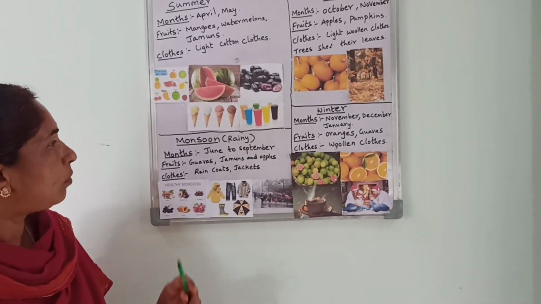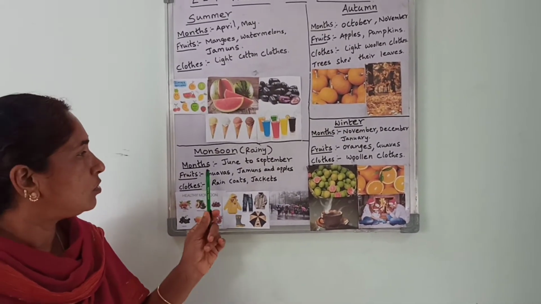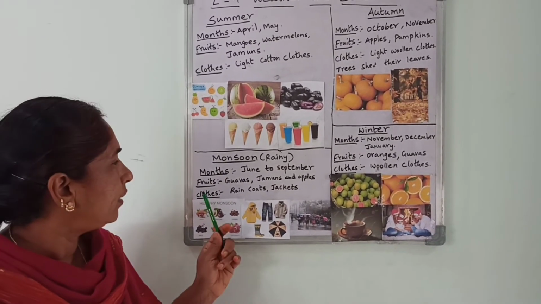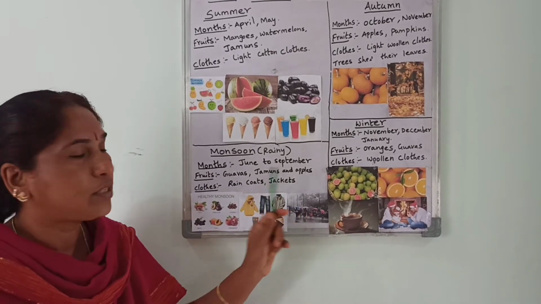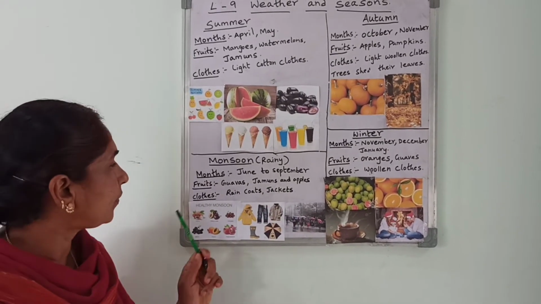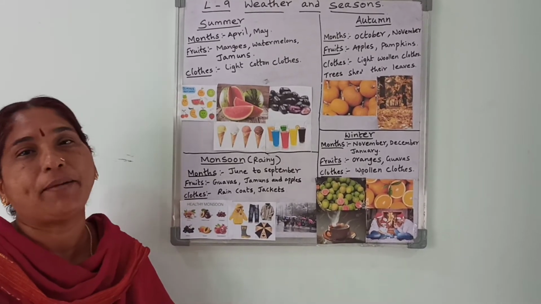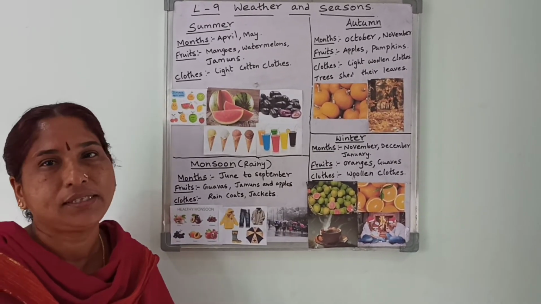So, this is about monsoon season. Monsoon season comes between June to September. And the fruits are guavas, jamuns and apples. And we wear raincoats, jackets and we use umbrellas in monsoon season.